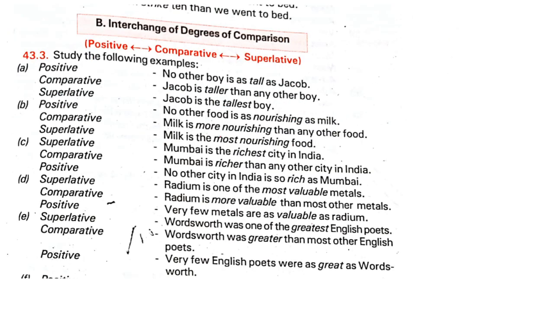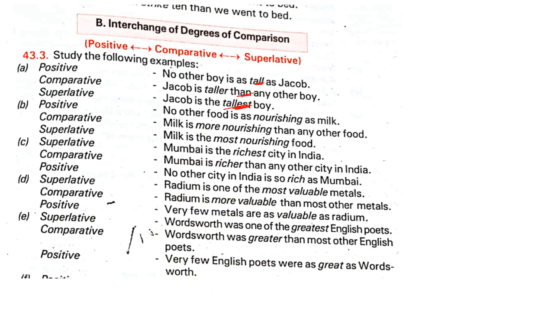Now, interchange of degrees of comparison: positive, comparative, superlative. Let's see this. Positive: no other boy is as tall as Jacob. Now we should understand that here Jacob is taller than any other boy, and Jacob is the tallest.